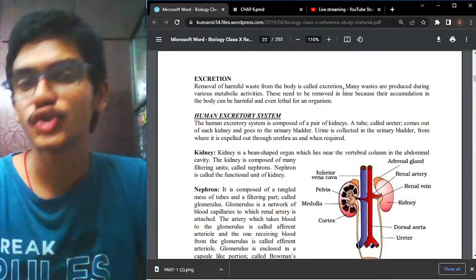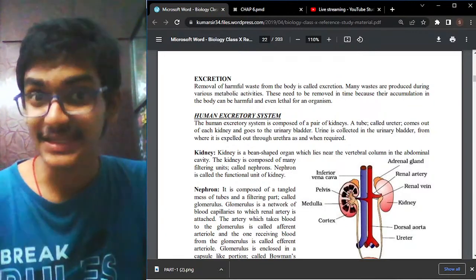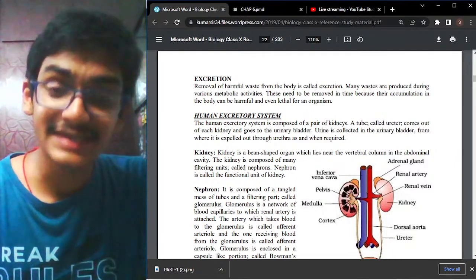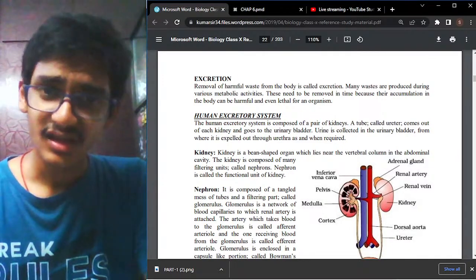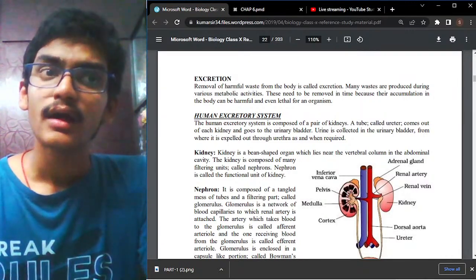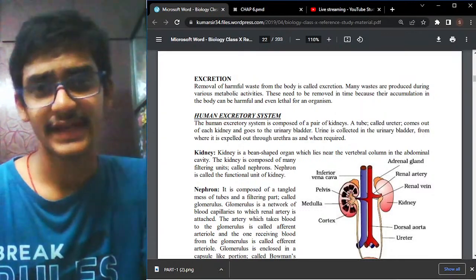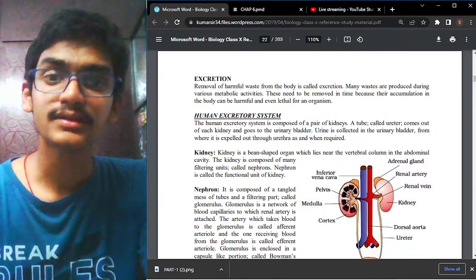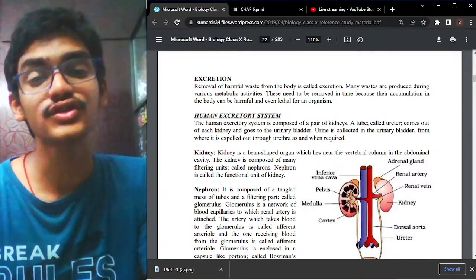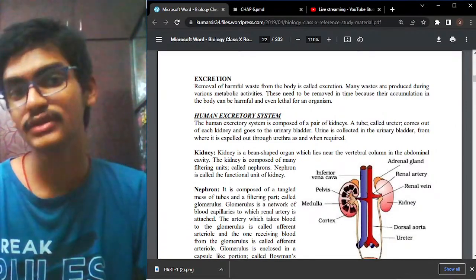For example, in human beings, we excrete carbon dioxide as a waste product. But in plants, plants release oxygen gas during the process of photosynthesis. That is considered to be a waste product. And sometimes these waste products need not be products which cannot be used again. They can be used. For example, plants release oxygen gas by photosynthesis, which is a useful product because of which we are alive and able to breathe. So waste products can also be useful.